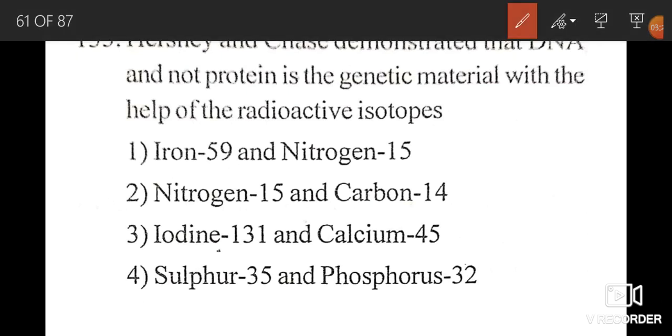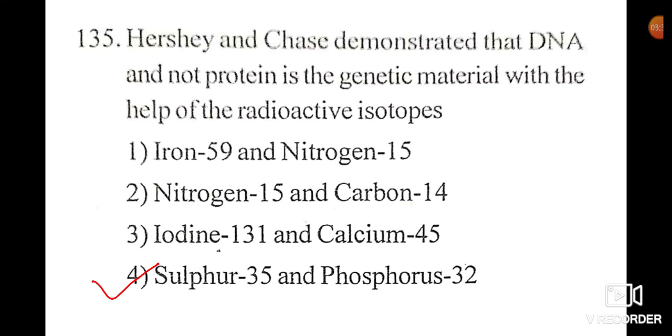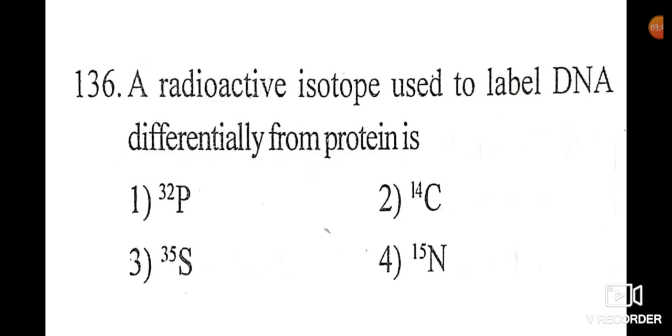The isotopes are, right option is 4th one, that is sulfur 35 and phosphorus 32. These two are radioactive isotopes, sulfur 35 and phosphorus 32.